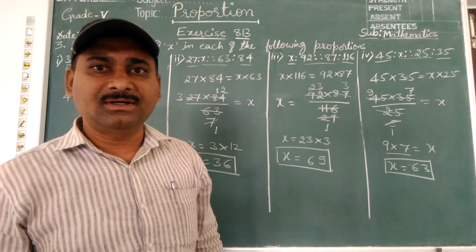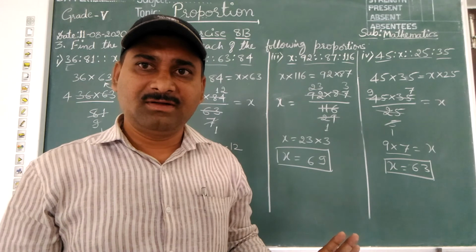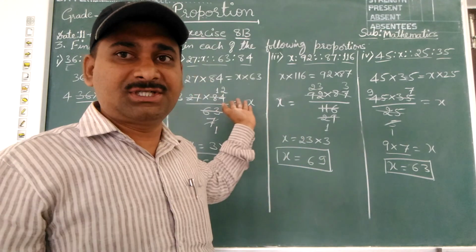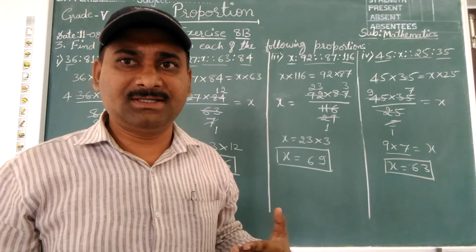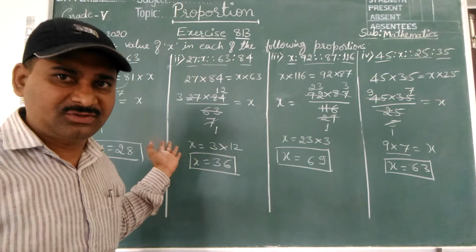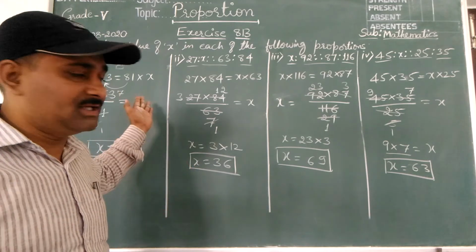So like this, children, please copy the second question solutions and third question solutions in your notebook and send them to me. Right? Don't just copy them. You should know how it is to be done. That is important. Correct? Please follow the steps.